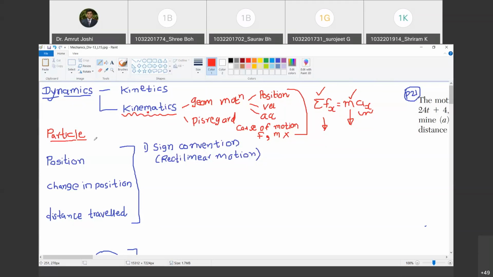Okay. So in statics also we had a similar assumption. Do you agree with me? Yes, sir. When did we consider a body as a particle in statics? In FBD. But when could we consider a body as a particle?